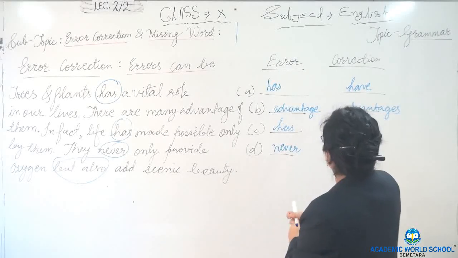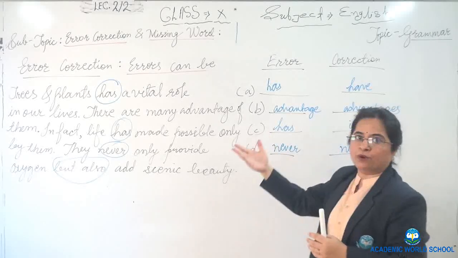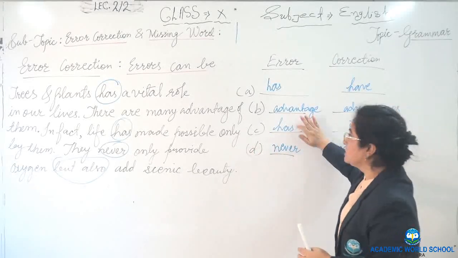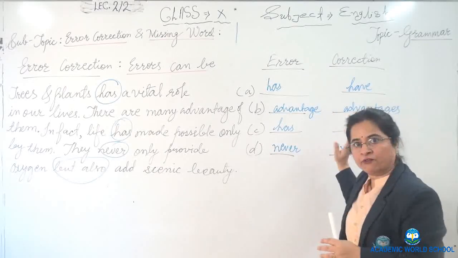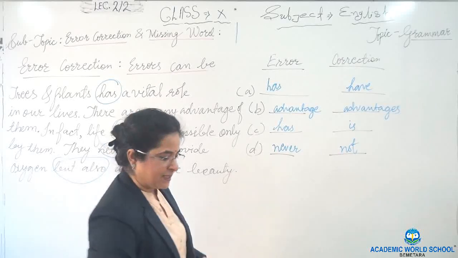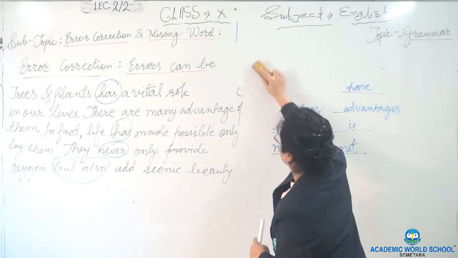Suppose it happens that one answer over here is wrong. I told you earlier, if this is correct, you get half marks for this, or if this is wrong but this is correct, then you get half marks. So this way we saw the exercise. Now we will be doing the missing words. I hope you have done this.